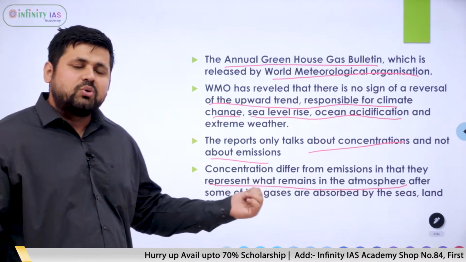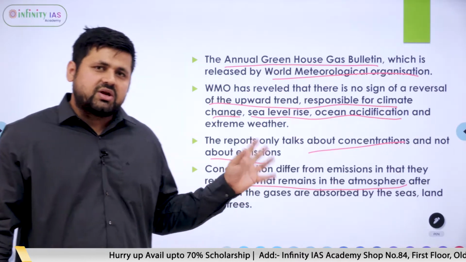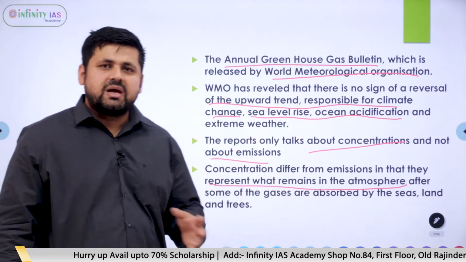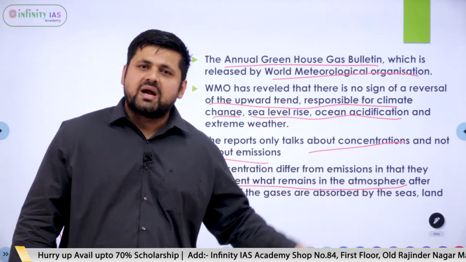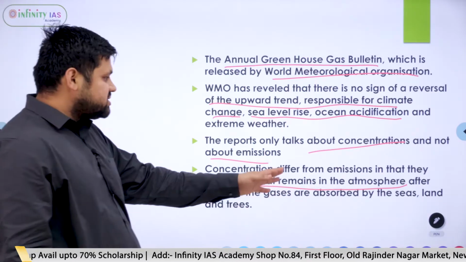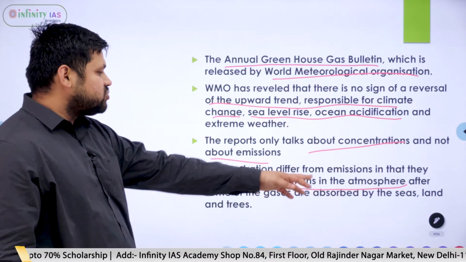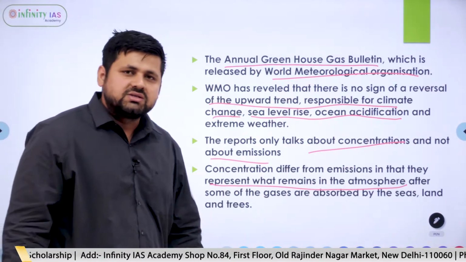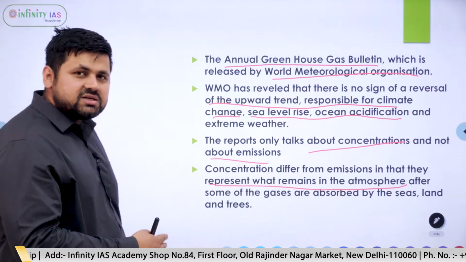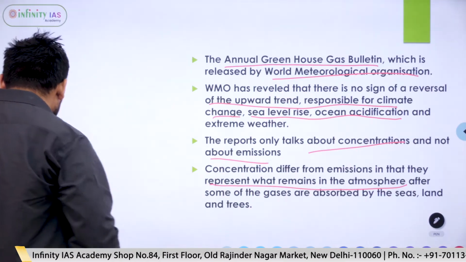They are absorbed by various structures like buildings, by seas, by land, and by plants. This is what is written over here: when it is absorbed by the sea, land, and trees. So there is a difference between concentration and emission, and you need to remember this also.